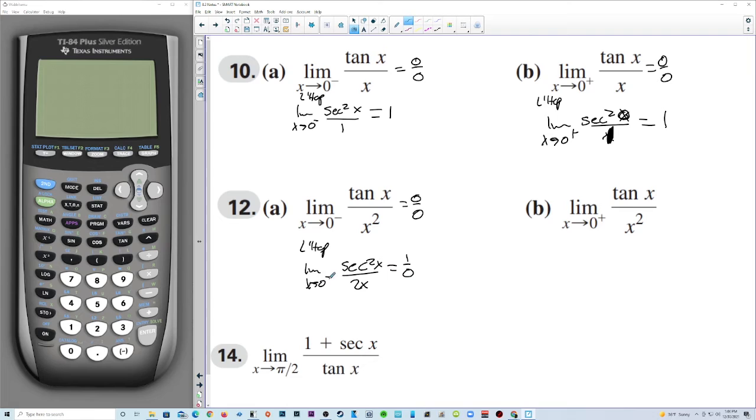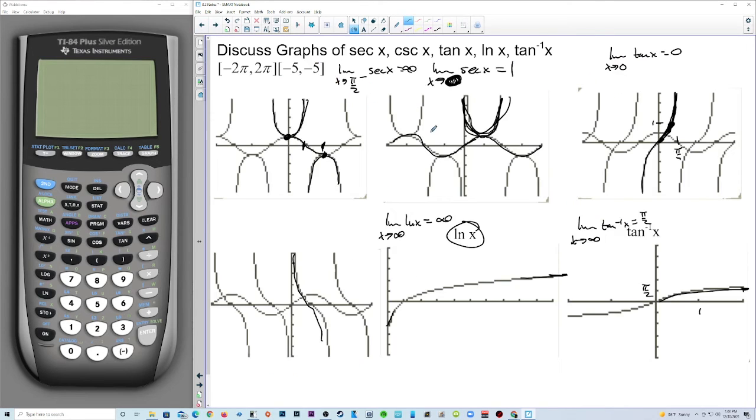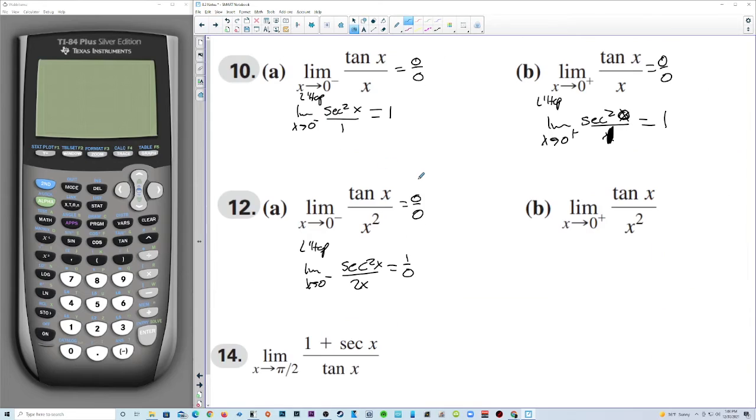Now we're going on the left side of this. The left side of secant, let's see, what do we have here? It's going to be secant squared, so that's going to be positive no matter what. And here we actually have negative numbers. So this is 0, but on the negative side. So 1 over like negative 0.00000. Now that's going to create a very big number, but a very big negative number. So this is actually negative infinity.